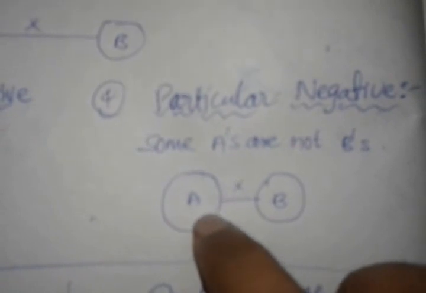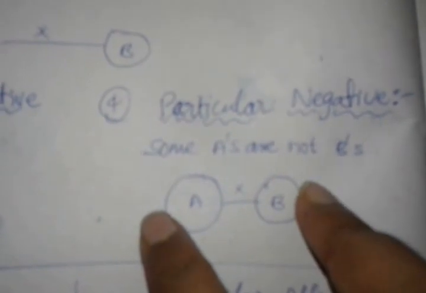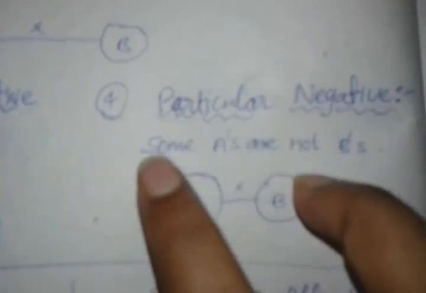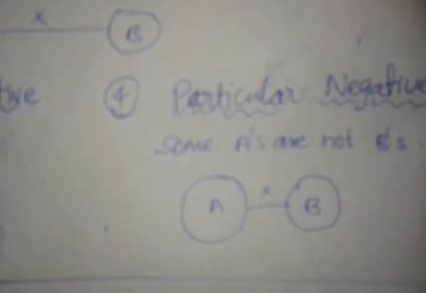Some A's which are not B's we can say like this, and here itself we will draw B, and this part we can say is the part which is not B. Here we will draw B. Even you can draw that. I'll draw this. Some A's are not B's. This is particular negative, and we'll see the next one.